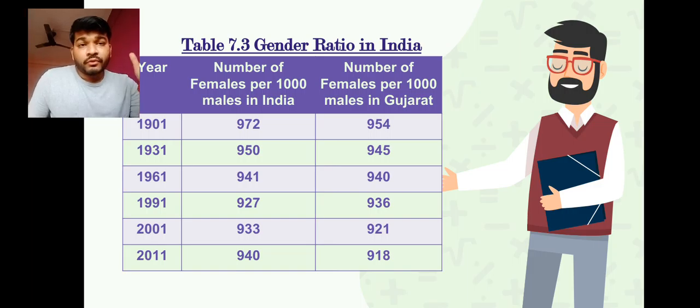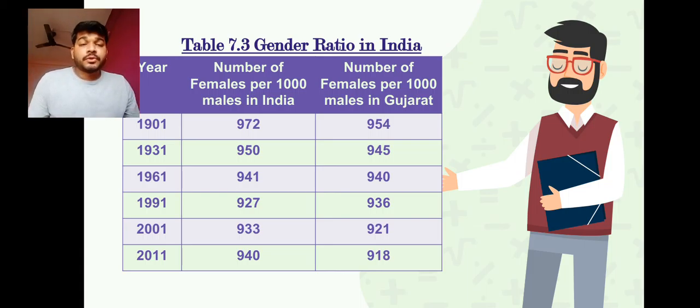They can either ask in the same way for the number of females per 1,000 males in India. So in India it was 940 in 2011. If we talk about the starting, 1901, it is 972. So you have to remember this from the starting to the ending. That means 1901, 1961, 2001 and 2011, these 4 years you should make sure of. It can come for your 1 mark MCQ, or a 1 mark question. Whereas the total question might come for 2 marks: what is gender ratio, and give a short note about it.